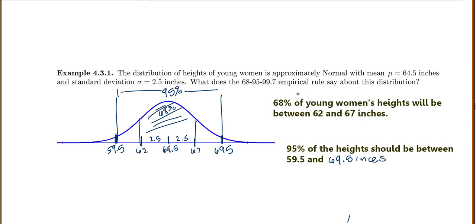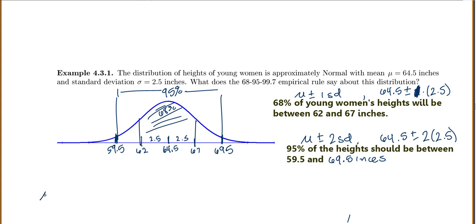So this first one was our mean plus or minus 1 standard deviation, which was 64.5 plus or minus 2.5. Sorry, here we had 2 standard deviations, so 2 times 2.5. And then our last one should be our mean plus or minus 3 standard deviations, so 64.5 plus or minus 3 times 2.5.